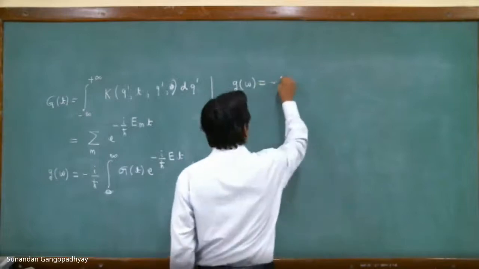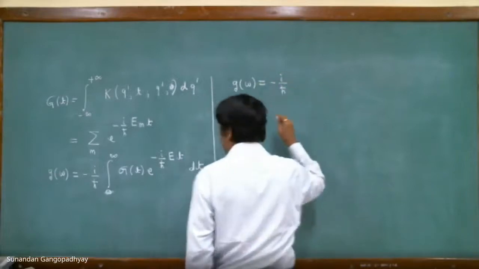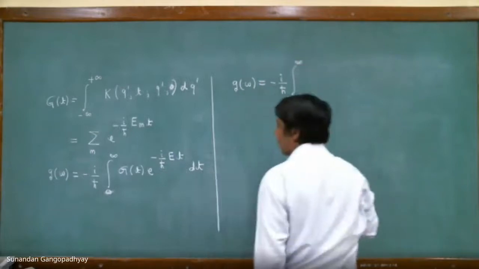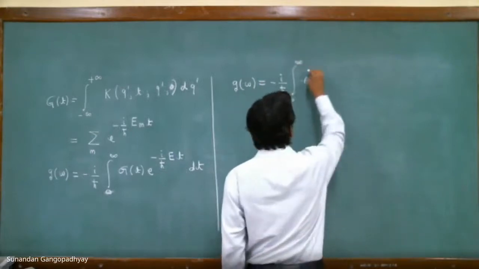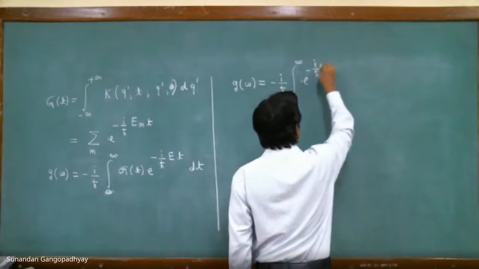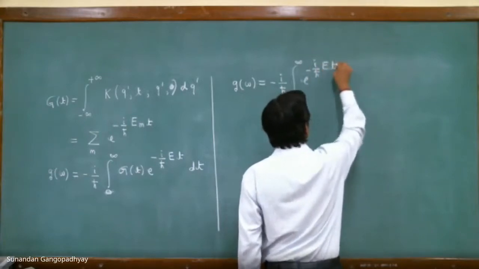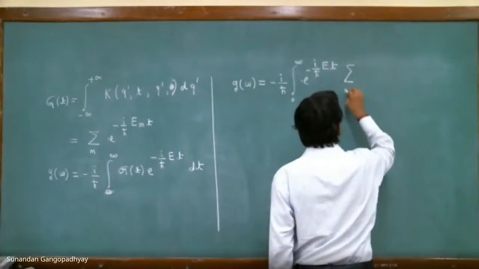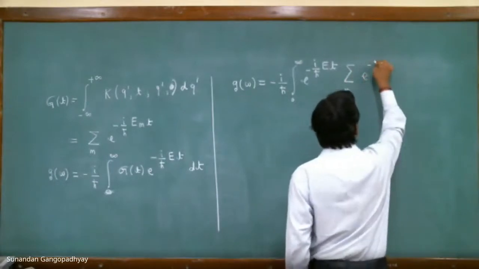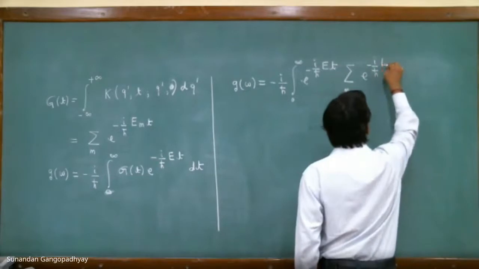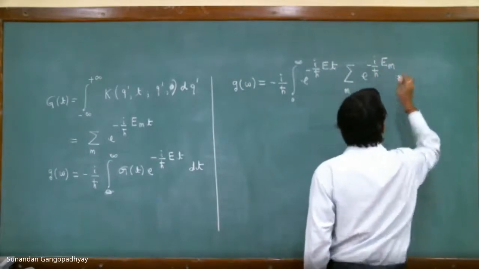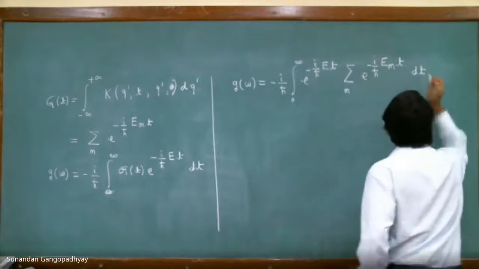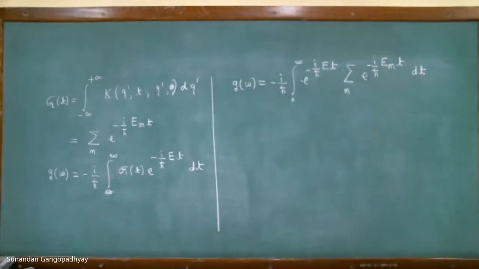So this is equal to minus i by h bar, integral 0 to infinity, and G(t) is a summation over m. So this is what G omega is.